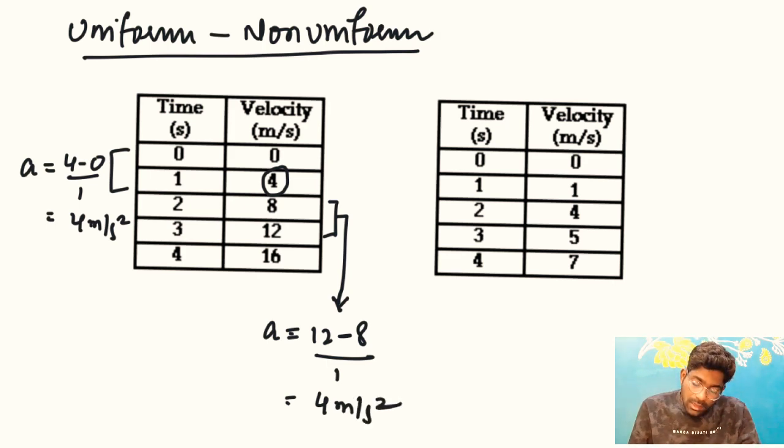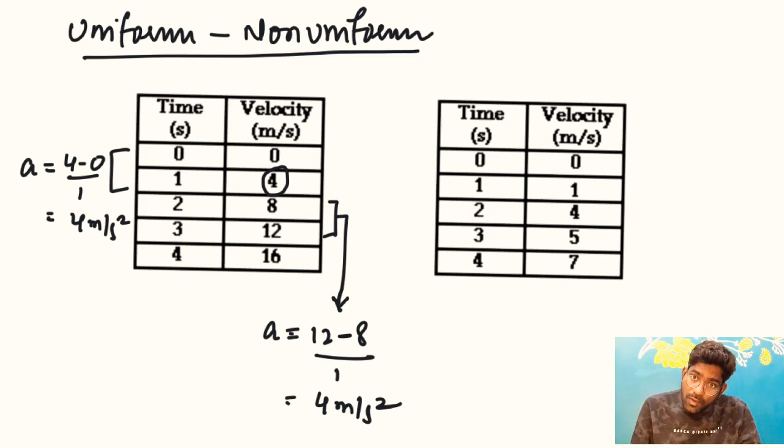You take any two intervals, you will get the same acceleration. So it means the body is having uniform acceleration. Uniform acceleration means it's a constant acceleration throughout the journey. That's it. Understand?